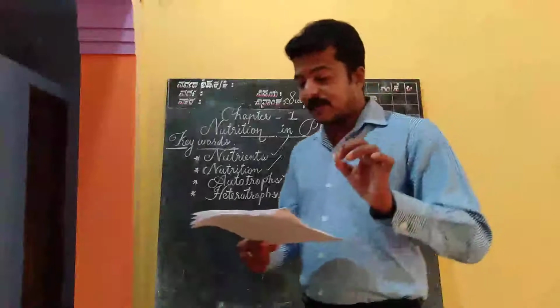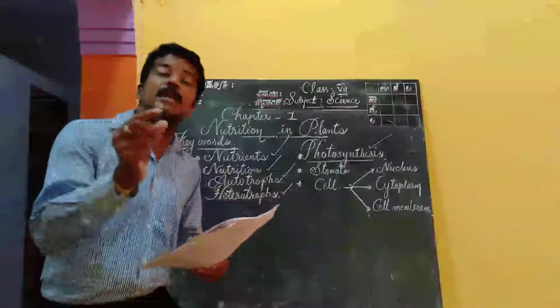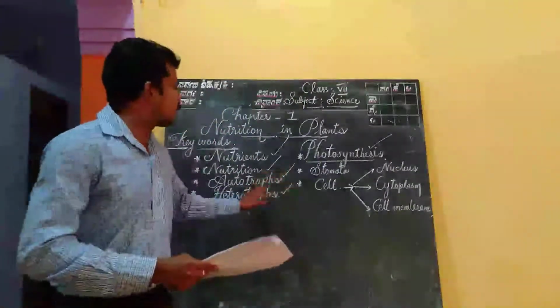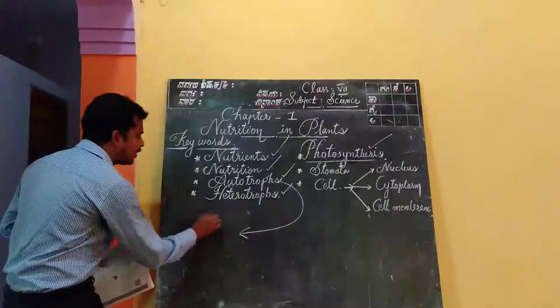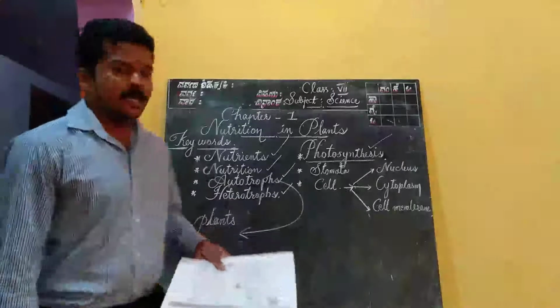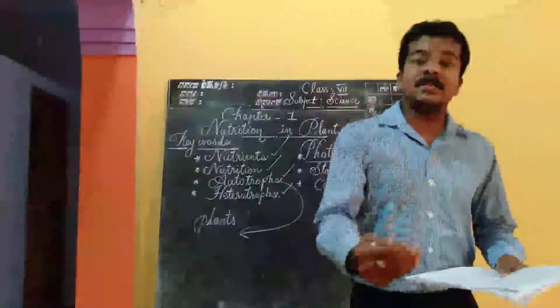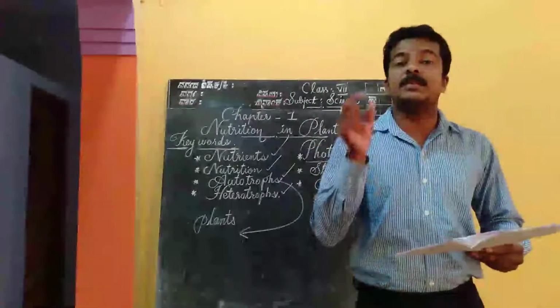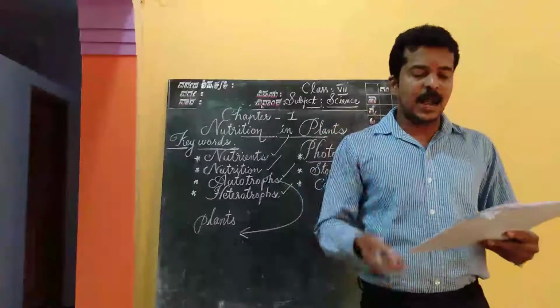Organisms that make food themselves from simple substances are called autotrophs. And what is the example for autotrophs? We can write here, plants. Plants are autotrophs, in the sense they prepare their food for themselves by making use of some simple substances which are available from their surroundings.